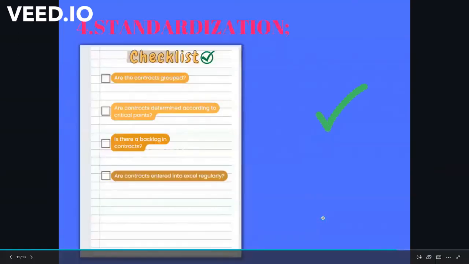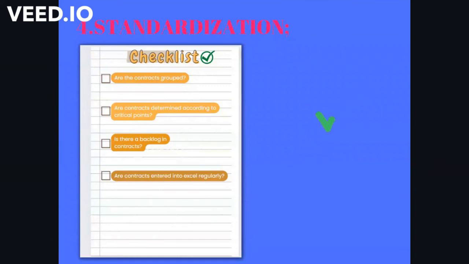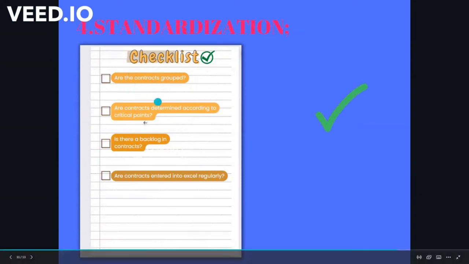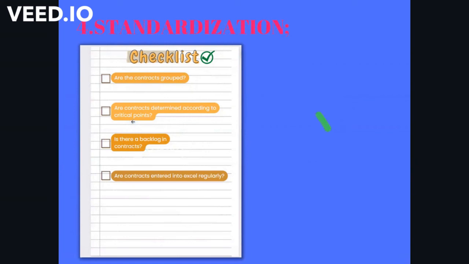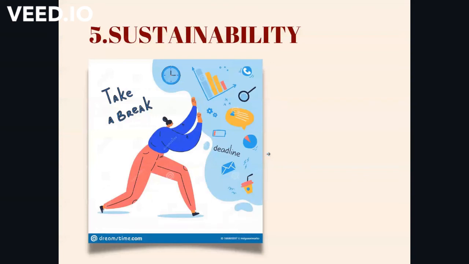Let's talk about the standardization step. If I were to talk about step 4, ungrouping and accumulation of contracts should be prevented by regular follow-up. So I created the checklist. We can see from this figure the steps or details of it. Actually, in this way, we provide the standardization. The last step is sustainability, and actually, it's very important, because the contract management process takes a lot of time, so contract specialists should take a break as much as they earn in this process. In this way, both the motivation of the contract management specialist is increased and work is sustainable.